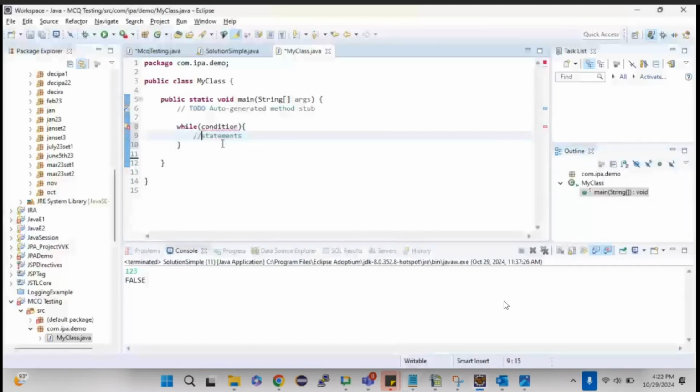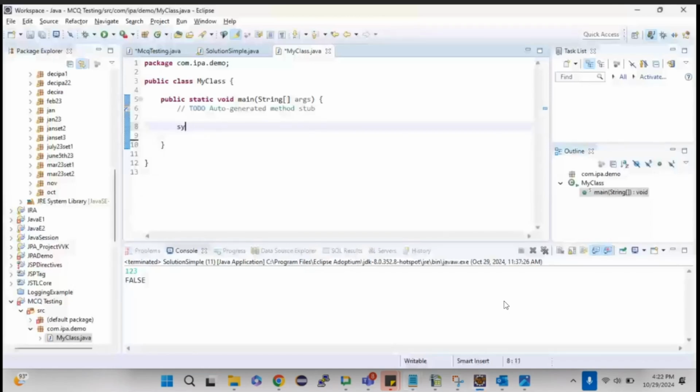Okay, so this is the syntax for the while loop. It means while, and then the condition. The condition I can give anything I want. For example, if I want to run the loop 5 times, yes, I can have it over there. But before that, let me just show you what is the actual use of loops.